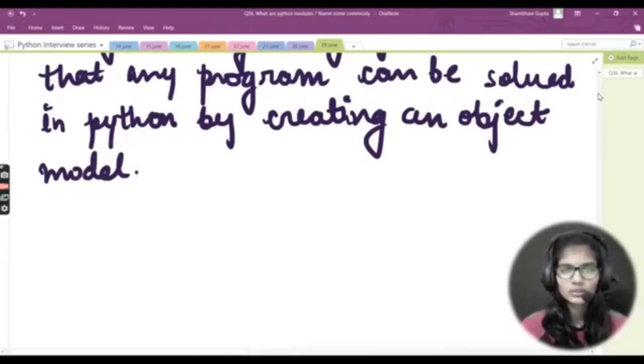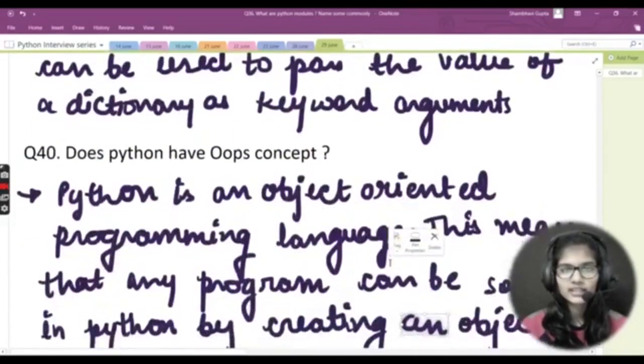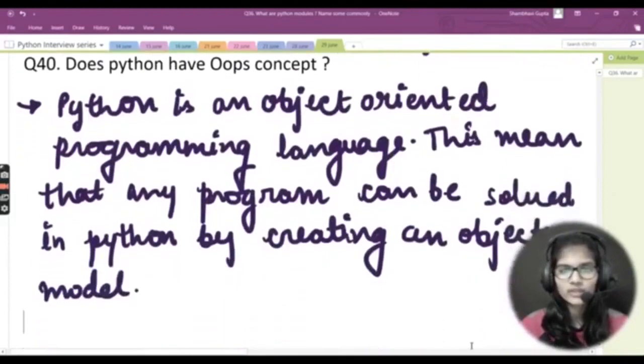I can just let you know that Python can be treated as procedural as well as a structural language also, right? So this is the answer that you are going to give if asked whether Python has OOPs concept or not. You're not going to simply write yes, okay? You need to give the answer in a little bit of an explanatory way. So in that case, you'll say that Python is an object-oriented programming language. This means that any program can be solved in Python by creating an object model.